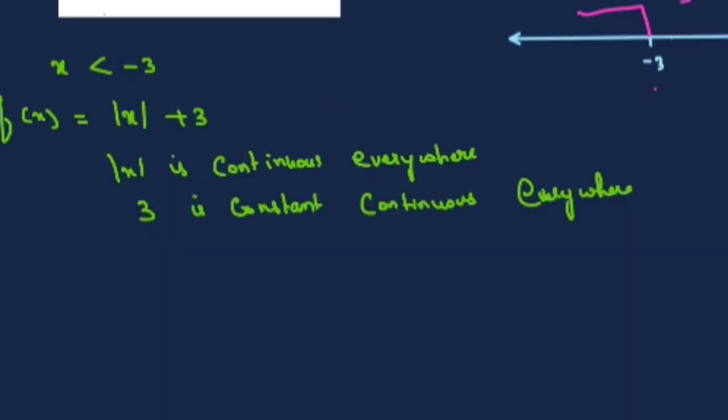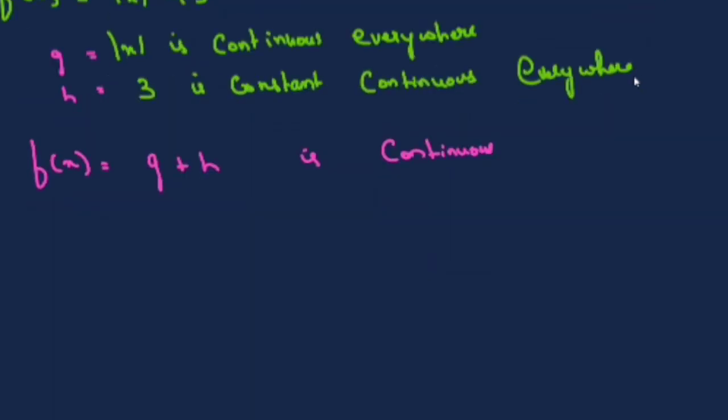Mod x plus 3 is a continuous function, isn't it? F of x, we already learned the algebraic property of continuous functions. If f is continuous and g is continuous, then f plus g is continuous. If you write this as g and this as h, g is continuous and h is continuous, so g plus h is also continuous. Less than minus 3, it is not a problem, because less than minus 3, the function is continuous. So what we have to check is at minus 3.